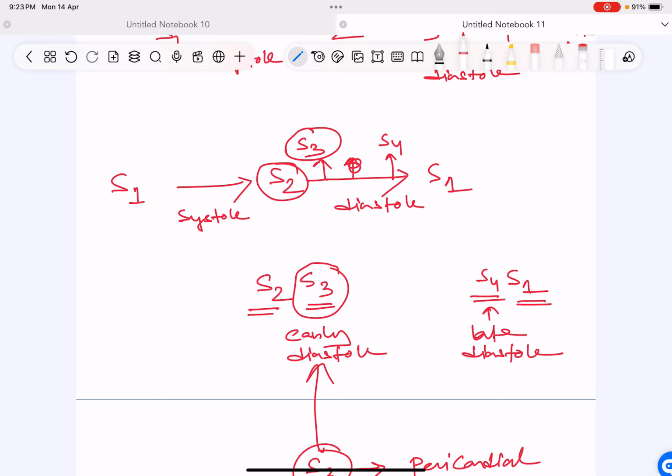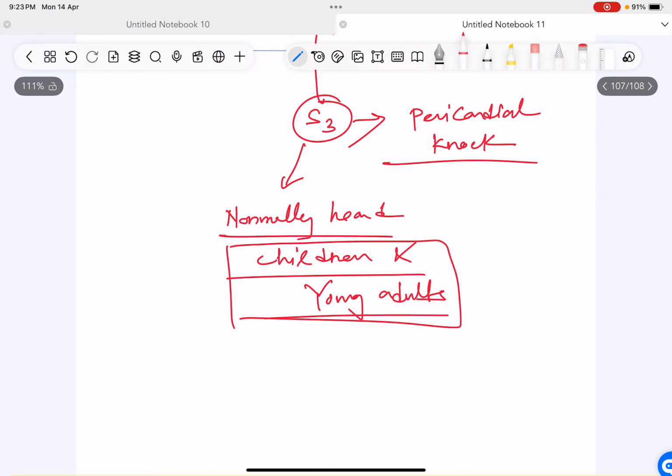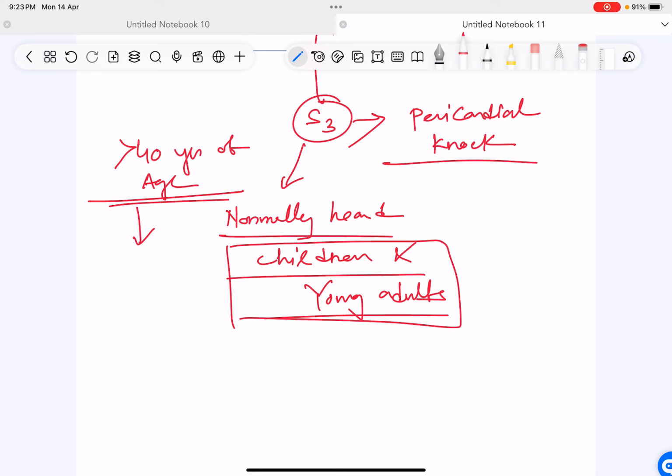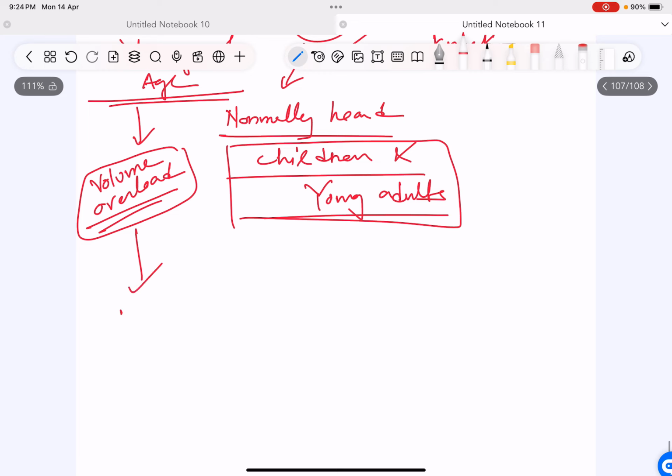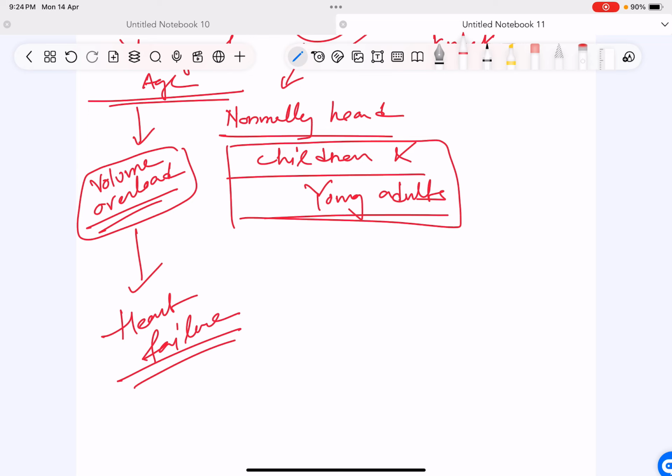And this is normal in a child or a young adult, but not for someone who is more than 40 years of age. In this person, S3 is not normal. If you are getting S3 in a person more than 40, what does that mean? It means volume overload, because it's a diastolic sound and it's a sound of filling. If you are getting a sound of filling, that means there is a lot of filling going in. That means it's a volume overload state. That means it is a heart failure.